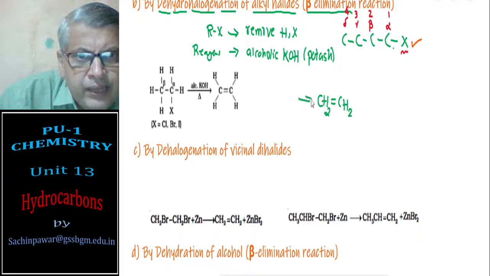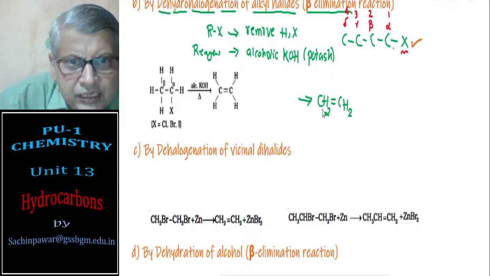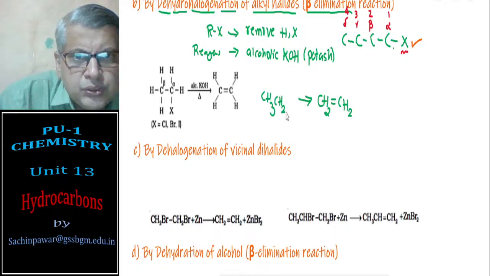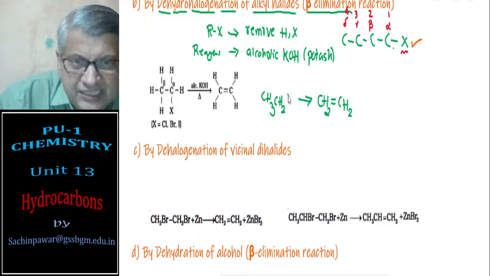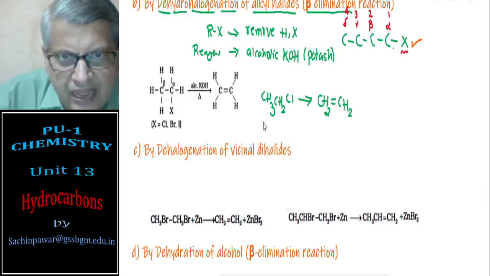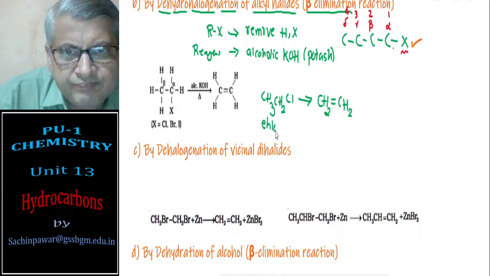I want to prepare it from the corresponding alkyl halide. The corresponding alkyl halide means a 2 carbon alkyl halide. That means I need to use CH3 CH2 X, say I will take chlorine. So this is chloroethane. I have to use chloroethane.